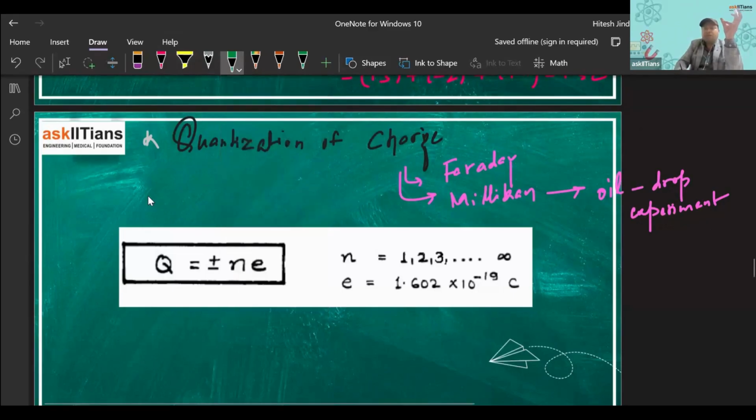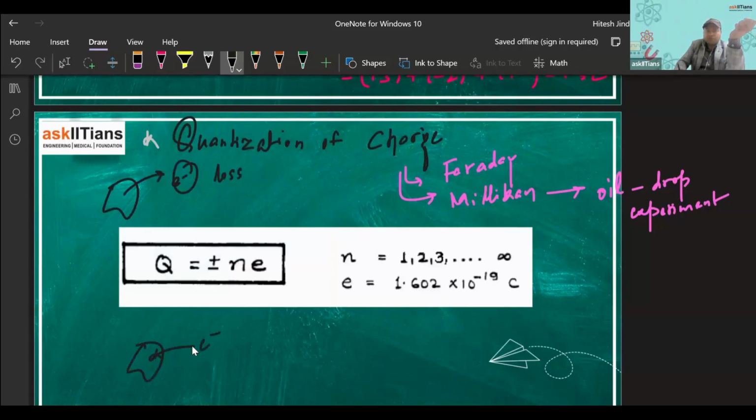So let's see how a body becomes charged. Let's say I have this body here, any body. If I want to charge this body, what can I do? Either I'll take away electrons, right? Either the electrons are lost or the electrons are gained. Either there would be a gain of electrons, right?